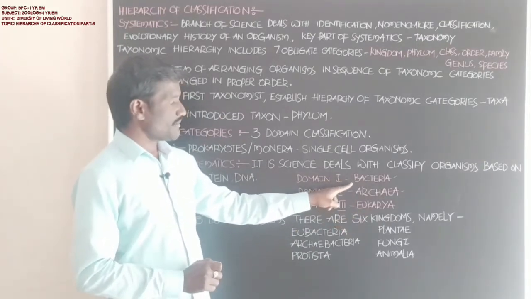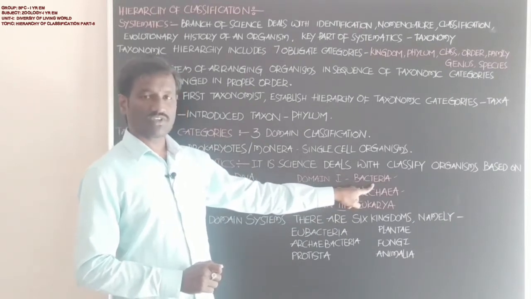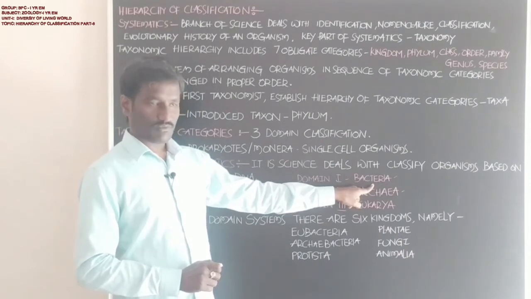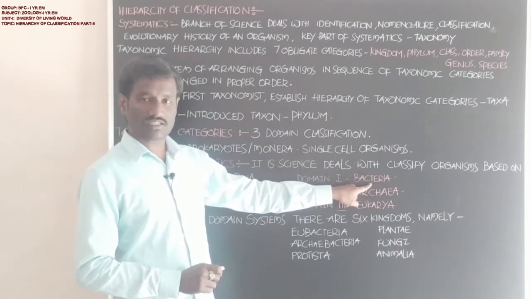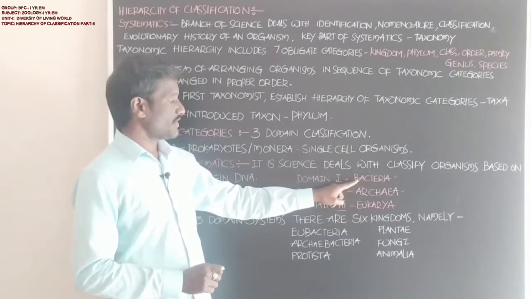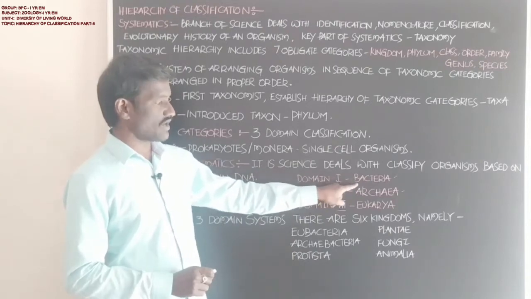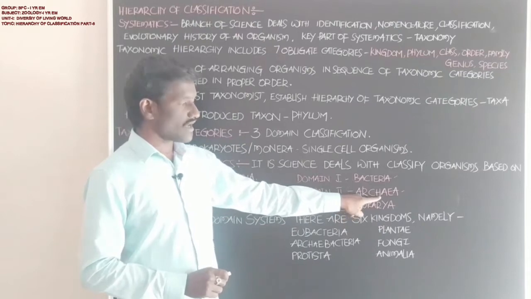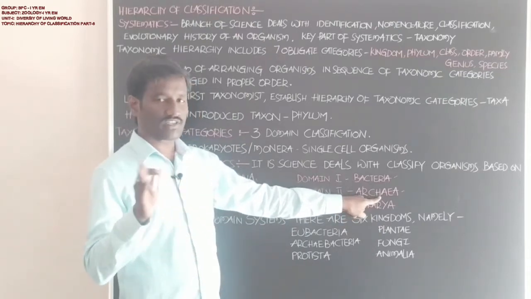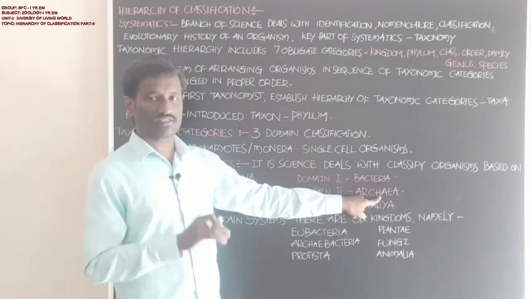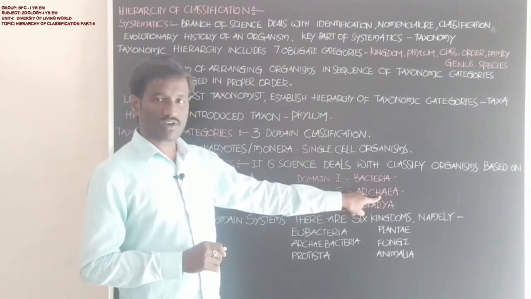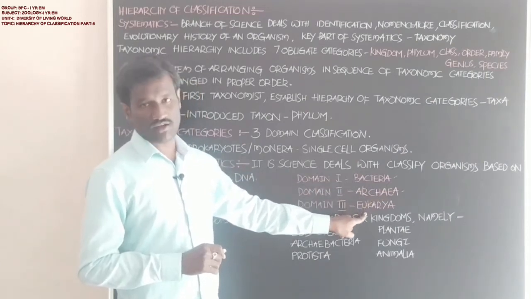Bacteria are single cell prokaryotes that lack a distinct nucleus. A separate nucleus is absent in the cell. Domain 2, archaea, also does not show a distinct nucleus in the cells, but has some similarities to eukaryotes.